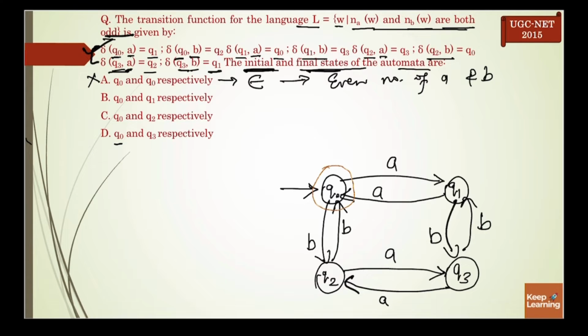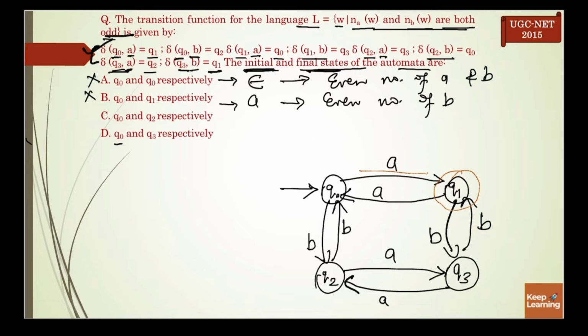Next is Q1. If Q1 is my final state, in that case it can accept single A also. It can accept A, but single A means even number of B, but B should also be odd.